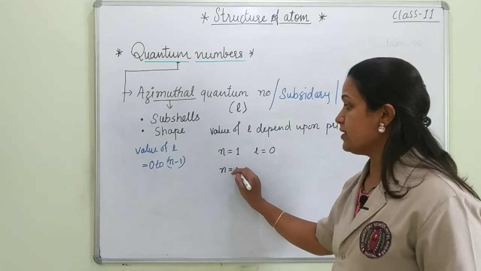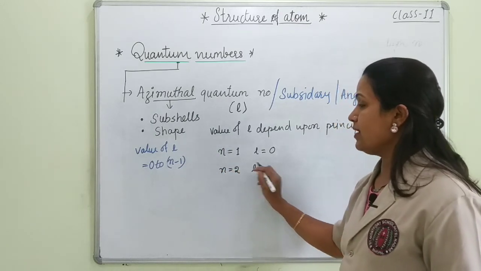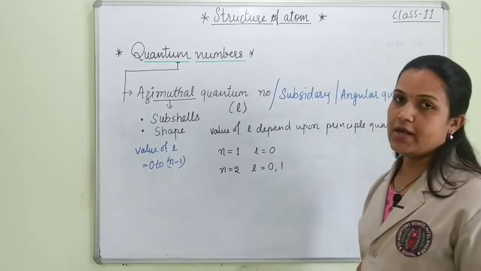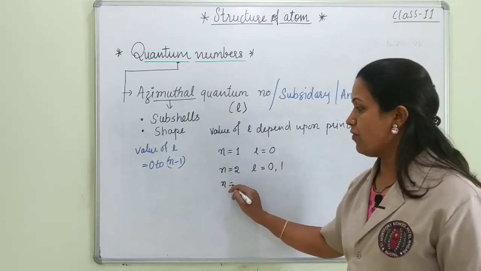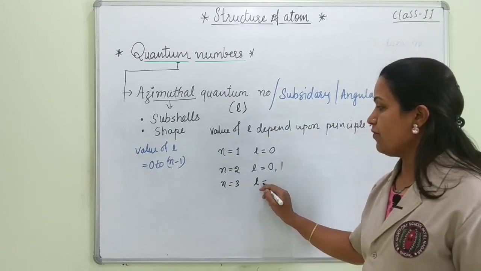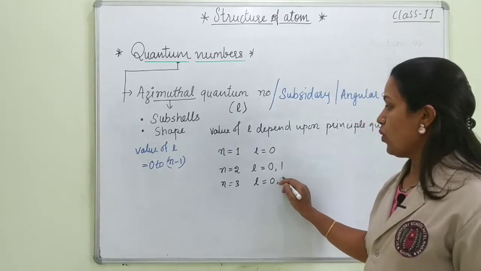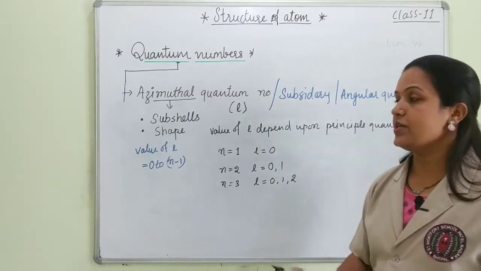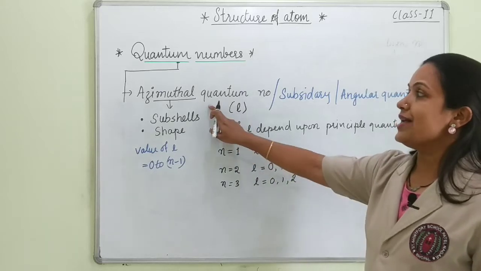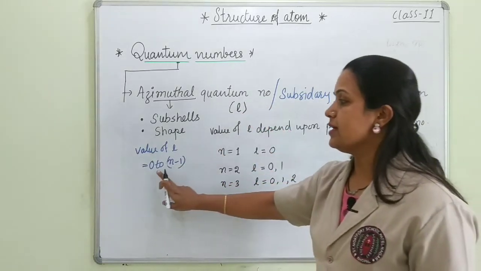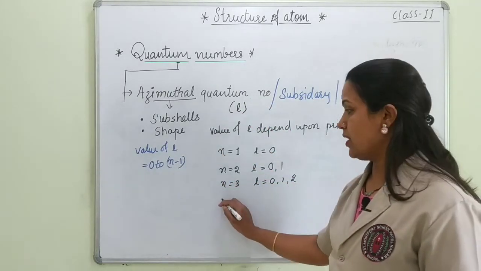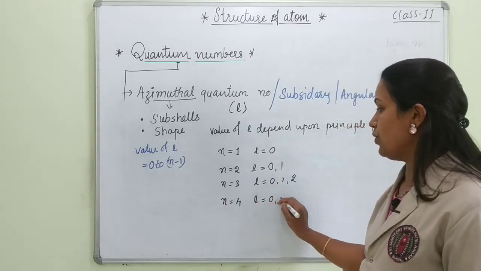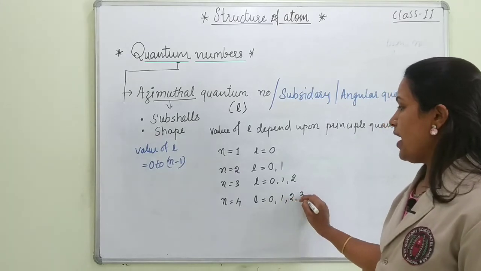For example, n is equal to 2, then the value of l, starting from 0, becomes 0 and 1. Next, if the value of n is equal to 3, then the value of l is 0, 1 and then 2. In this way we are calculating the value of azimuthal quantum number, that is 0 to n minus 1. If n is equal to 4, then the value of l becomes 0, 1, 2 and 3.